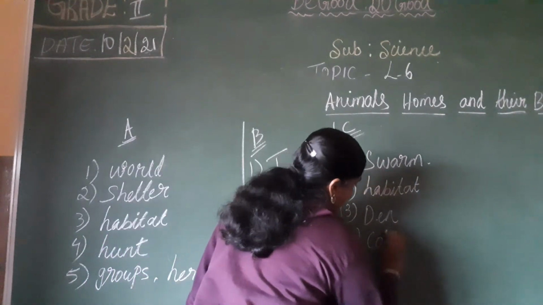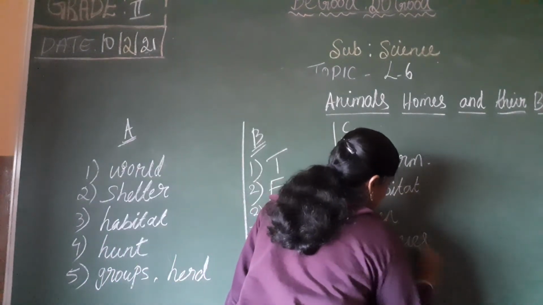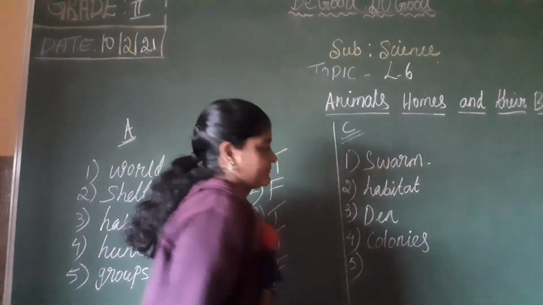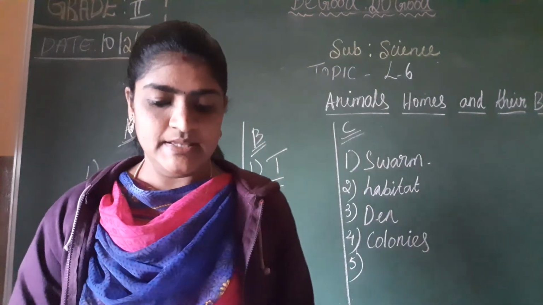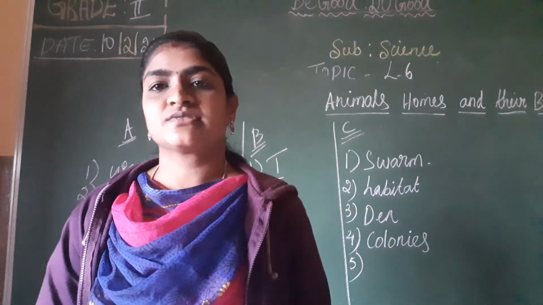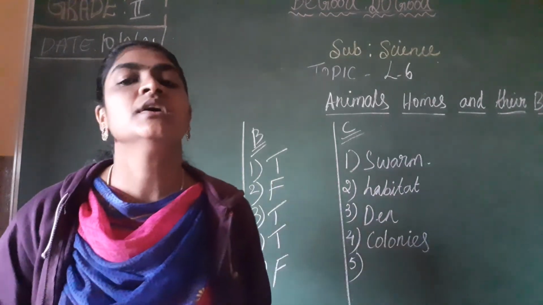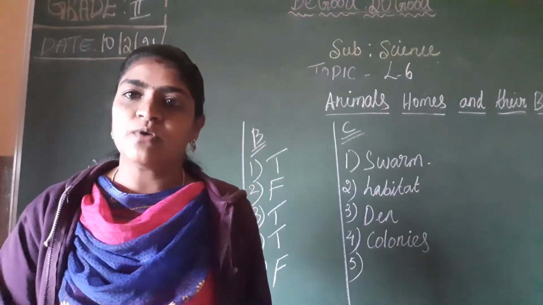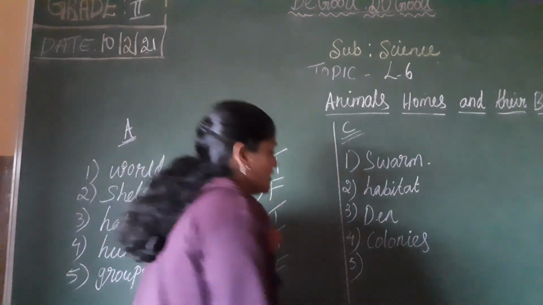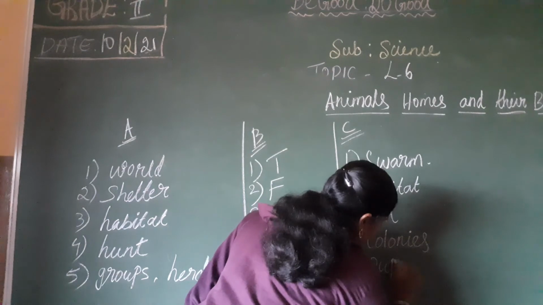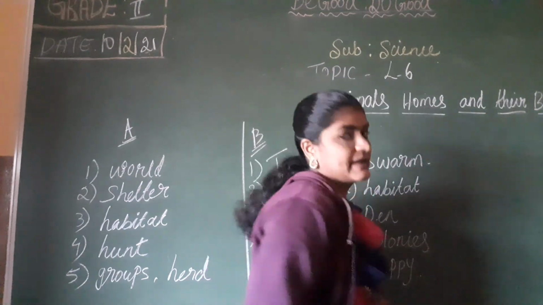C-O-L-O-N-I-E-S, colonies. And fifth one, the young one of a bitch is called a puppy. The bitch is nothing but a dog, a female dog. So that young one's name is called a puppy, P-U-P-P-Y. Okay, write neatly, children.